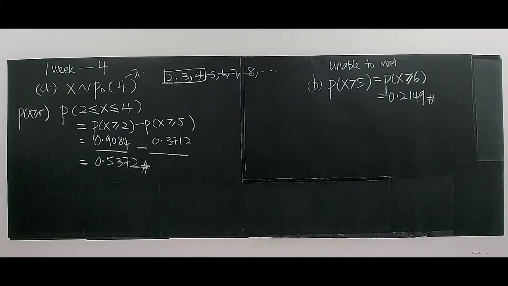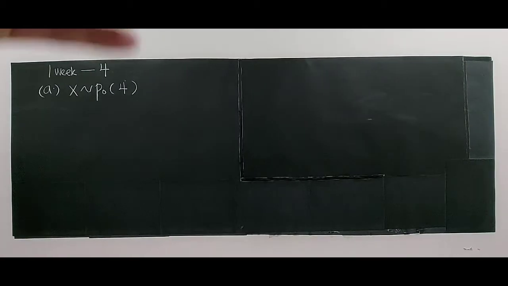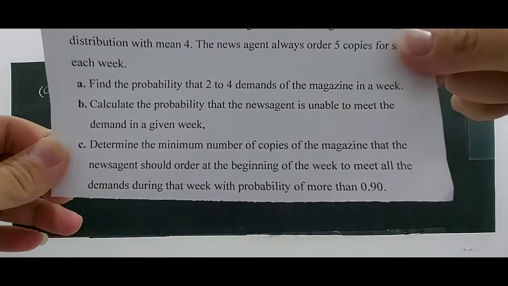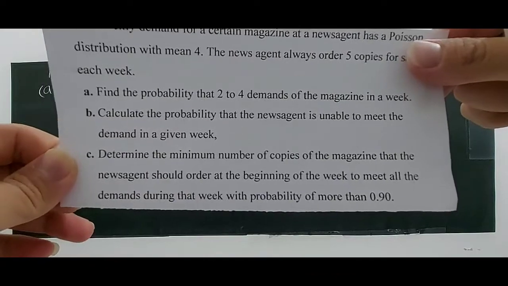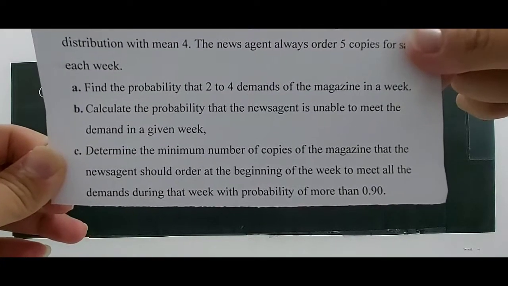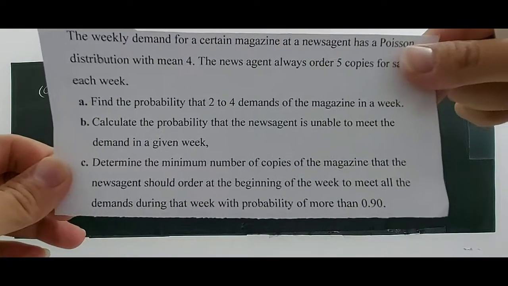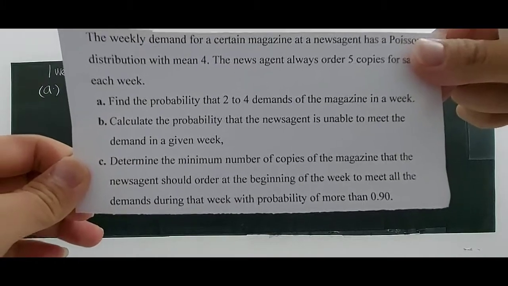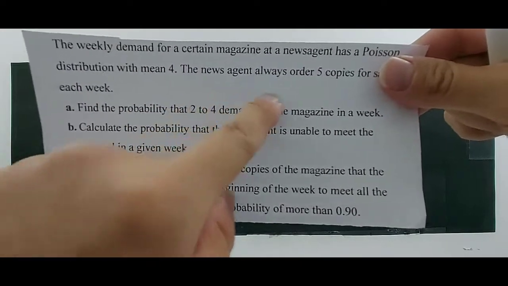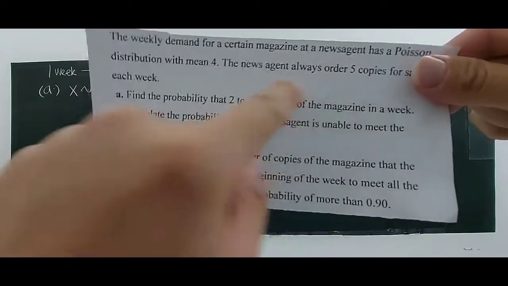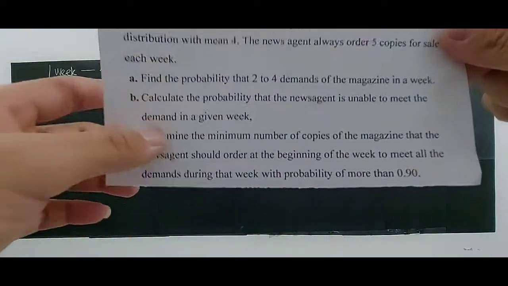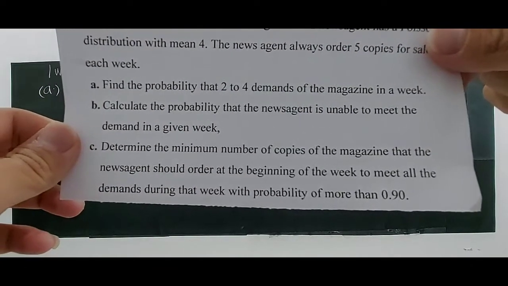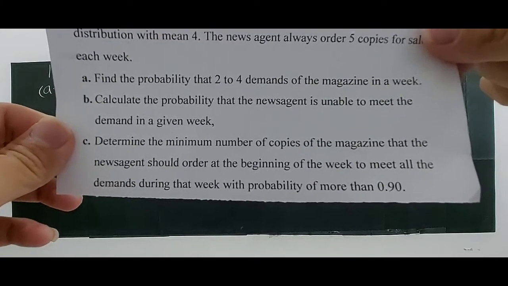Alright, let's look at part C of this question. Determine the minimum number of copies of the magazine that the news agent should order. Now they have found out that more customers are buying the magazine, so they try to review the number of copies. Usually they buy 5 copies only for sale each week. Now they want to determine the minimum number of copies that the news agent should order at the beginning of the week.